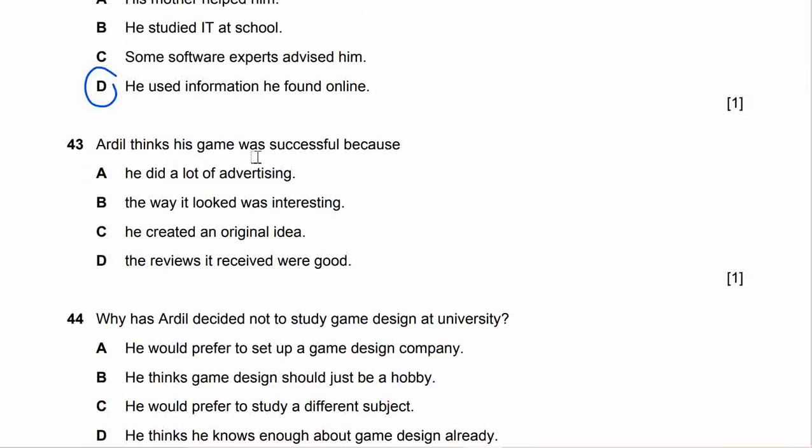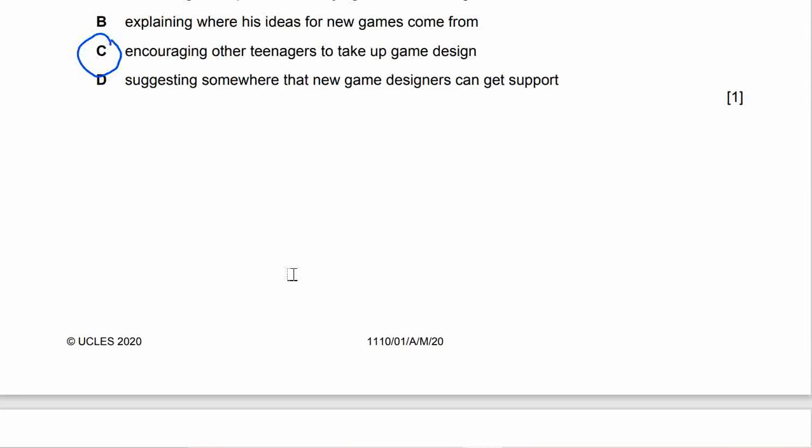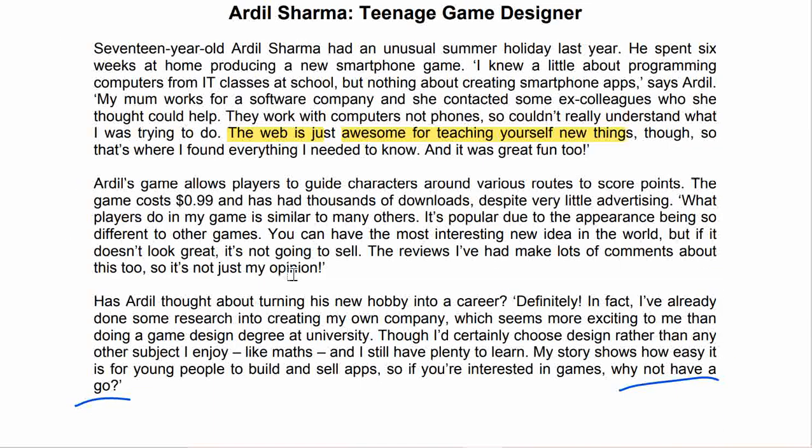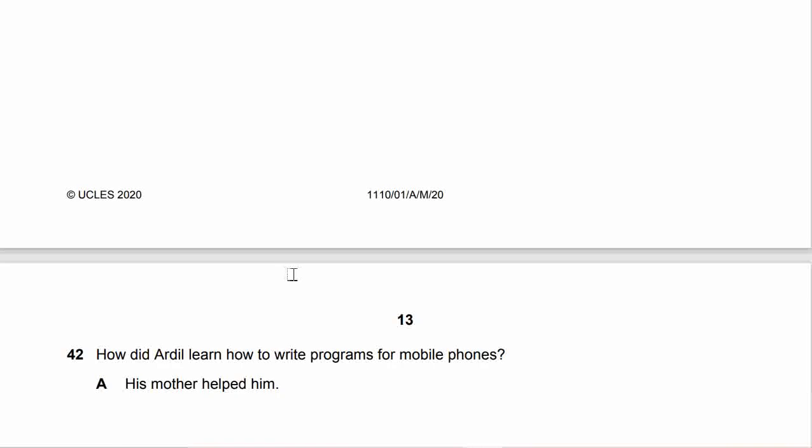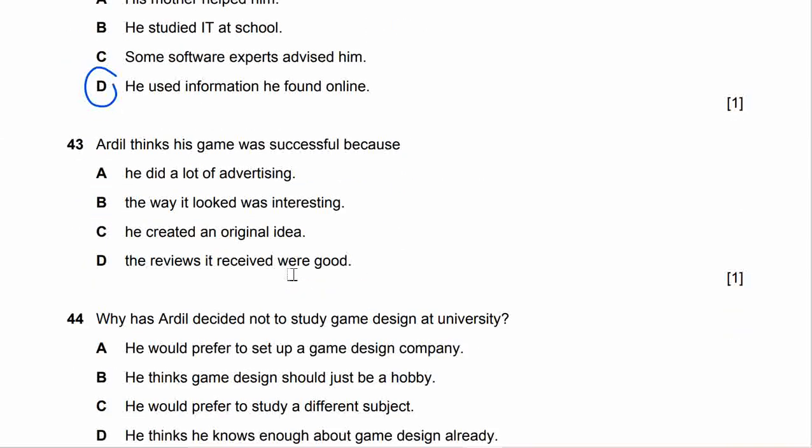Number 43. Ardil thinks his game was successful because he did a lot of advertising. The way it looked was interesting. He created an original idea. The reviews it received were good. Here it mentions there's not much advertising.